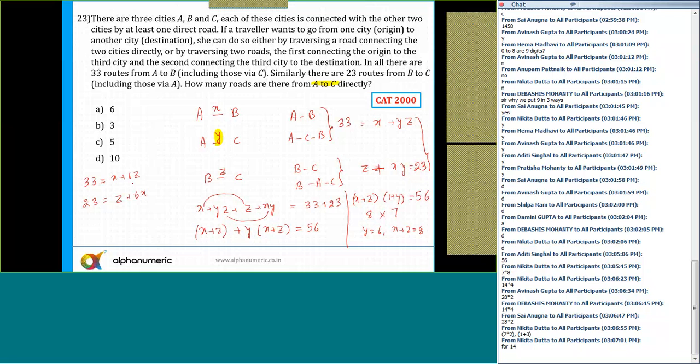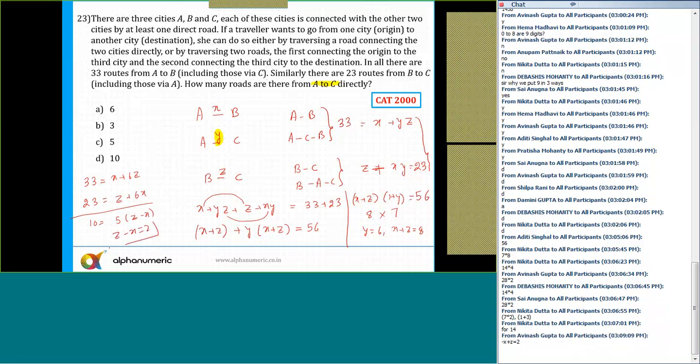If I add these two, I'll get nothing new, only x plus z is equal to 8. However, if I take the difference of these two equations, what is 33 minus 23? That is equal to 10. And the difference 6z minus z is 5z, and z minus x.